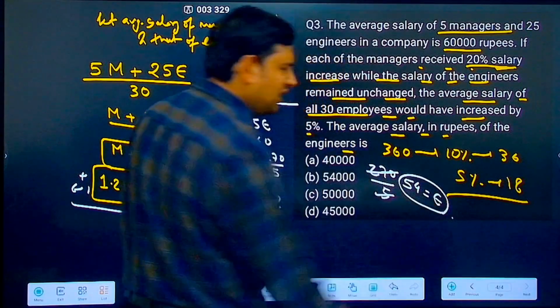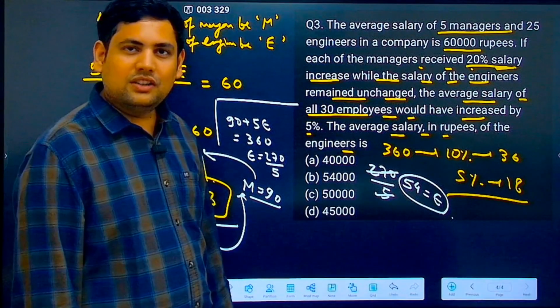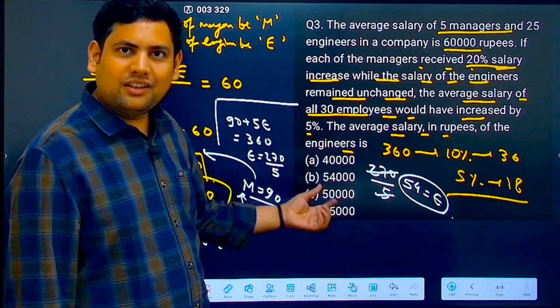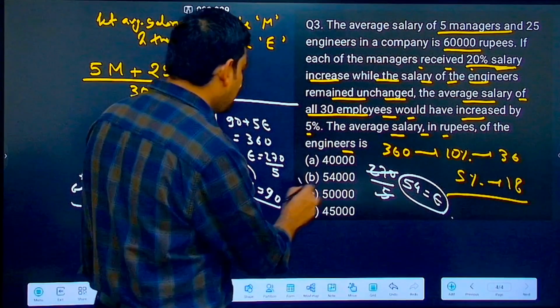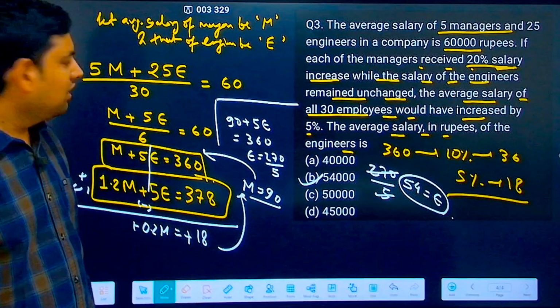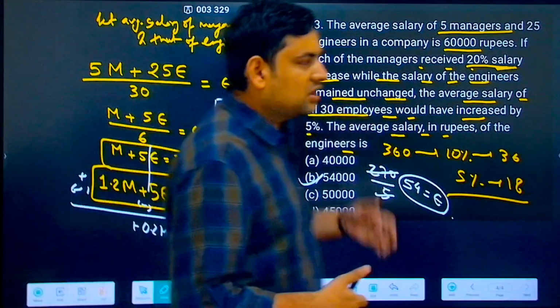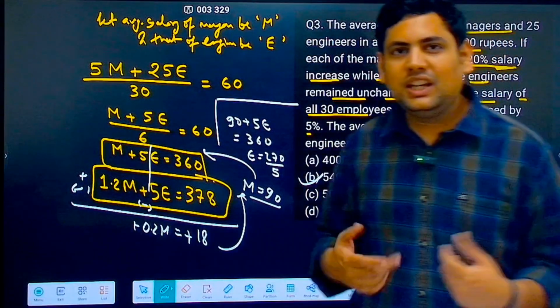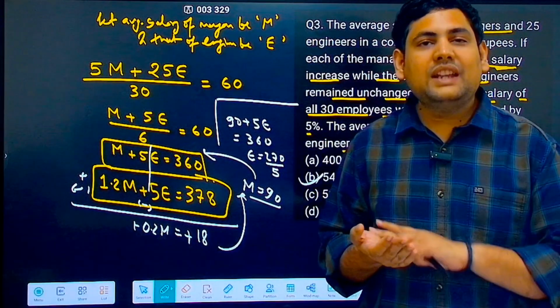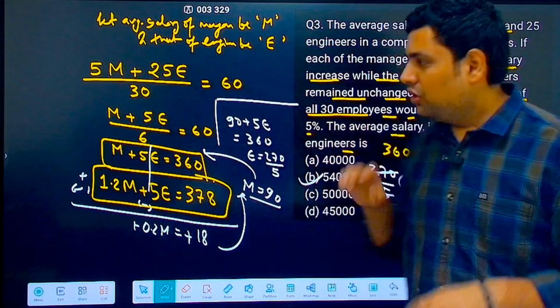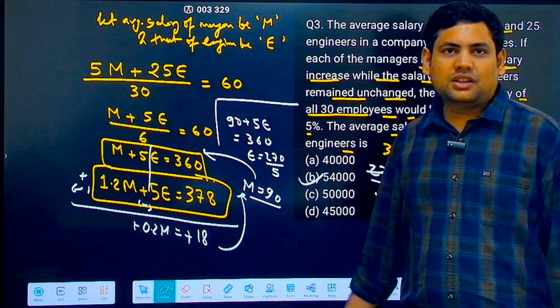Now what do you think? 54 you got. What might be the answer? Just 1000 I had removed, so 54,000 becomes the answer. Okay, this looks much more neat. That is why if you get a question in which some cost or some salary is given in thousands, or in lakhs, even in crores, try to get it to these numbers.